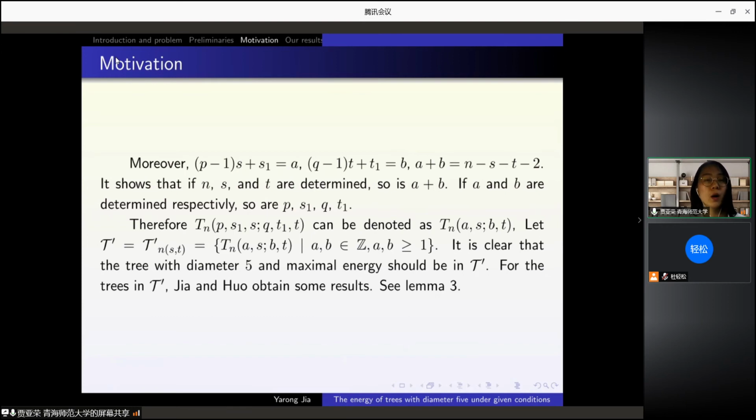Let the class T prime equal T prime(n,s,t) equal the set of T(n,A,s,B,t) satisfying this condition. It is clear that the tree with diameter 5 and maximal energy should be in T prime. For the trees in T prime, Jian will obtain some results.